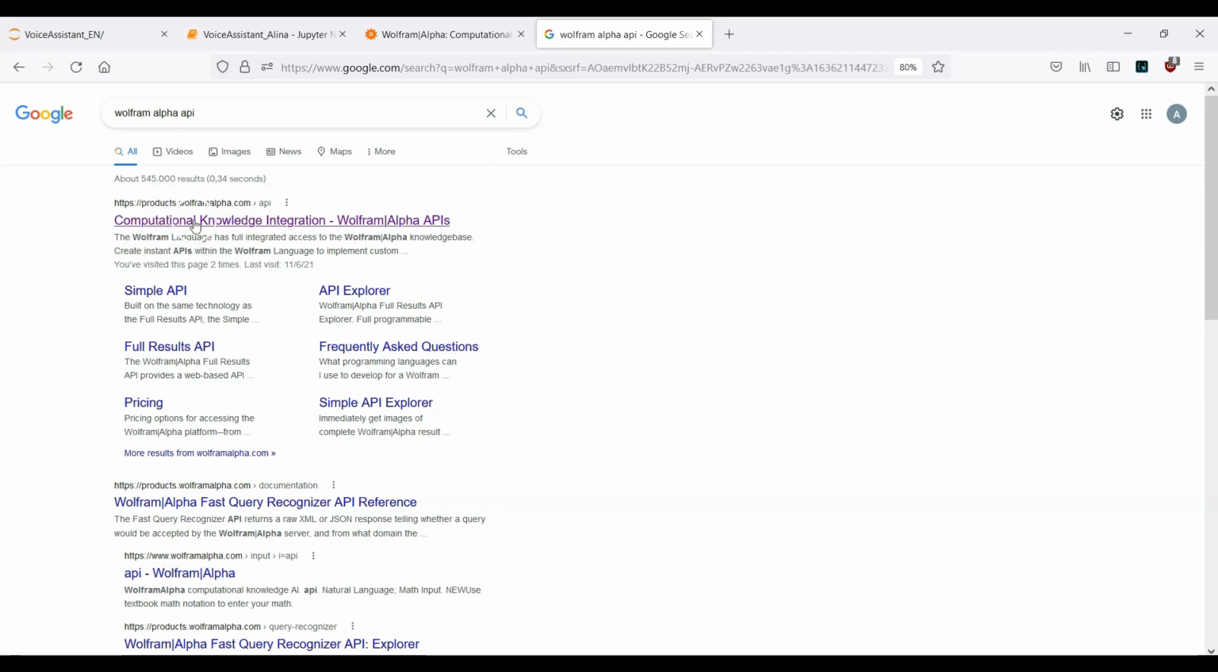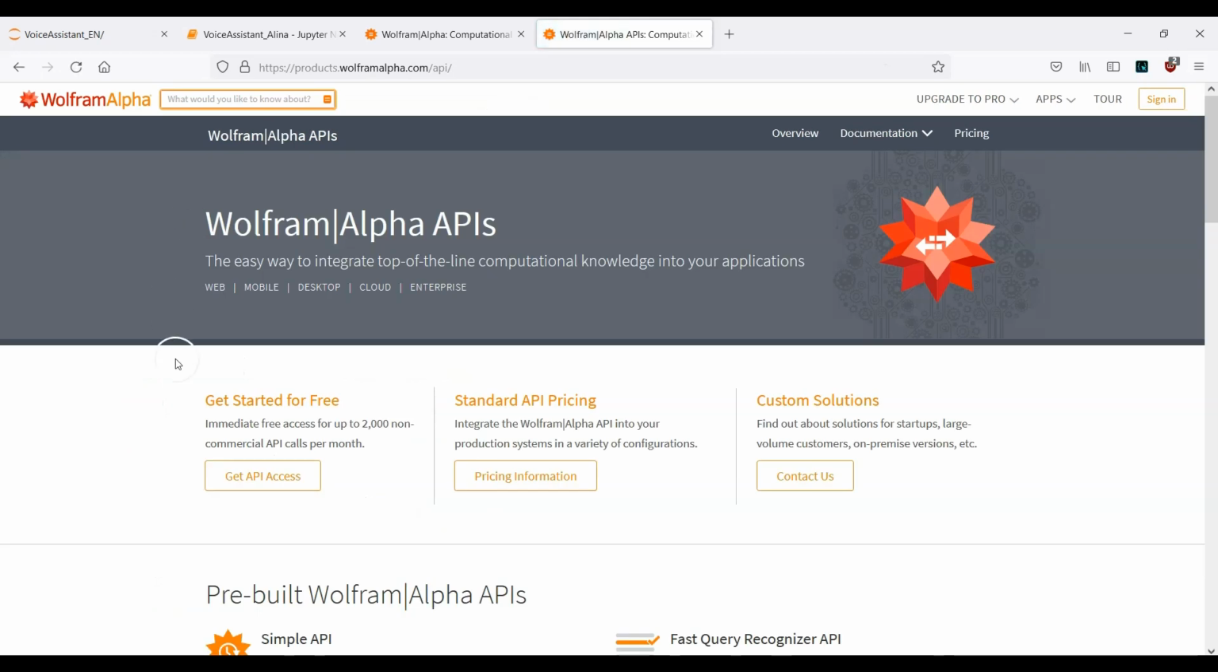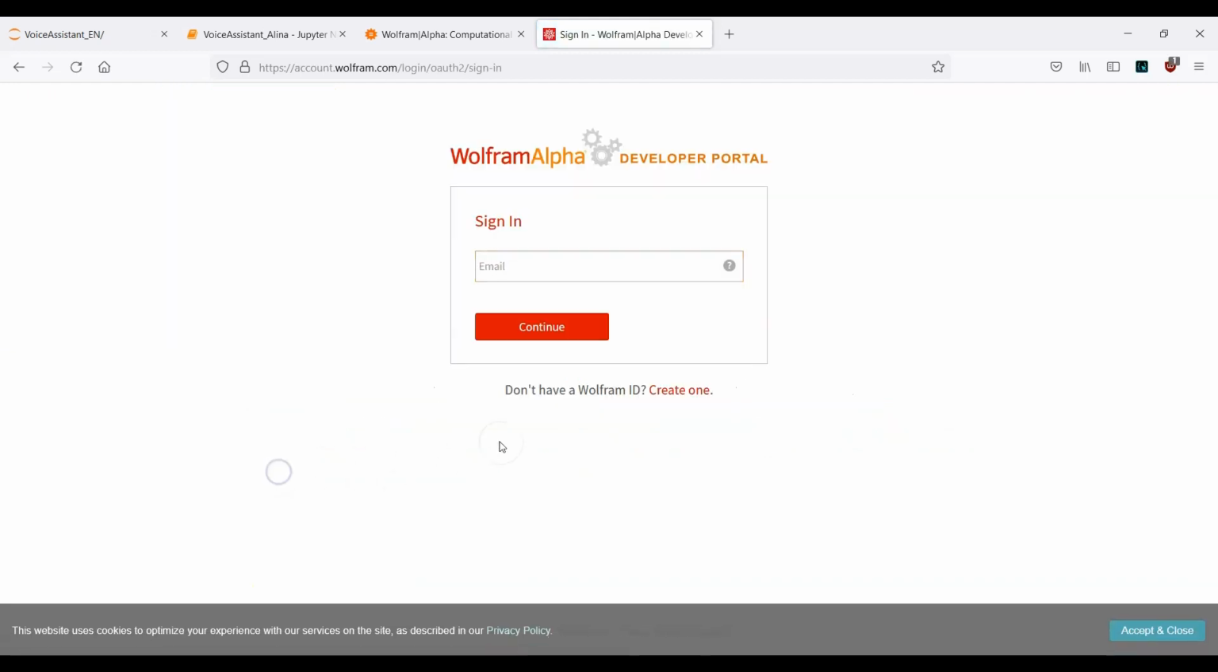Then click on the first link, products.wolframalpha.com, on this one. And here again, of course, we will just work with the free tier. That means click here on Get API Access. Okay, and now in the next step, you will be directed to this interface.